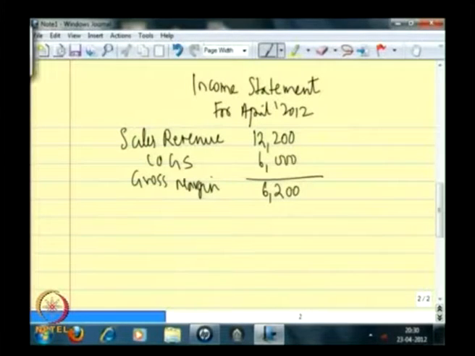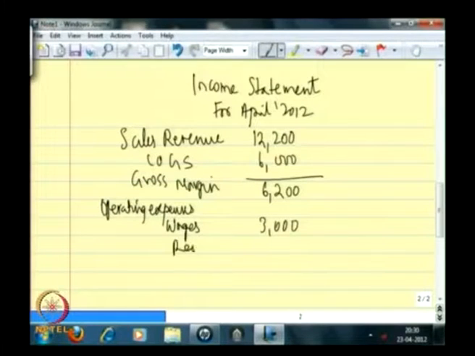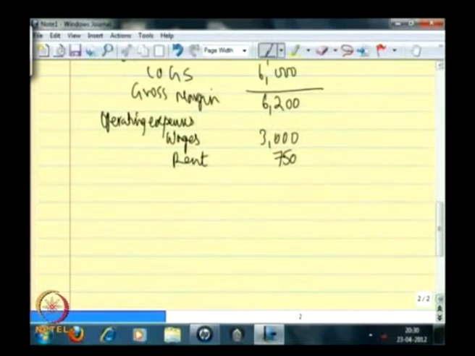So, after that we record our operating expenses to calculate the operating margin. What are the operating expenses? You go to the trial balance, we see that the wage expenses incurred was 3,000, the rent was 750, utilities expense was 450, depreciation is 60.